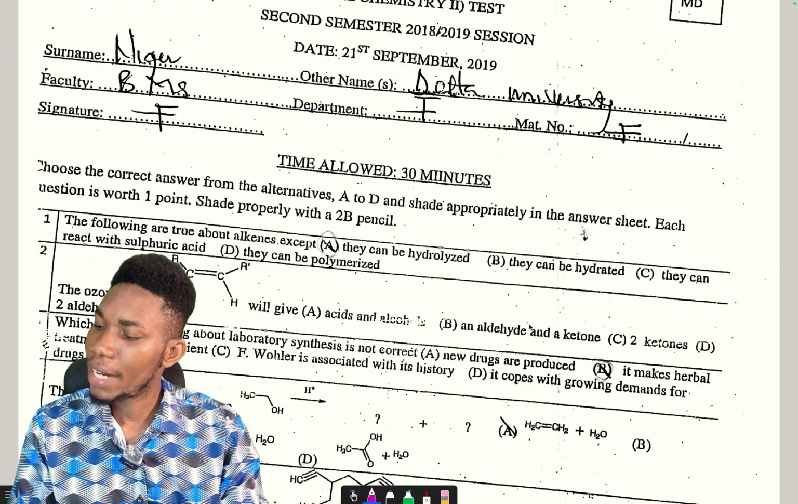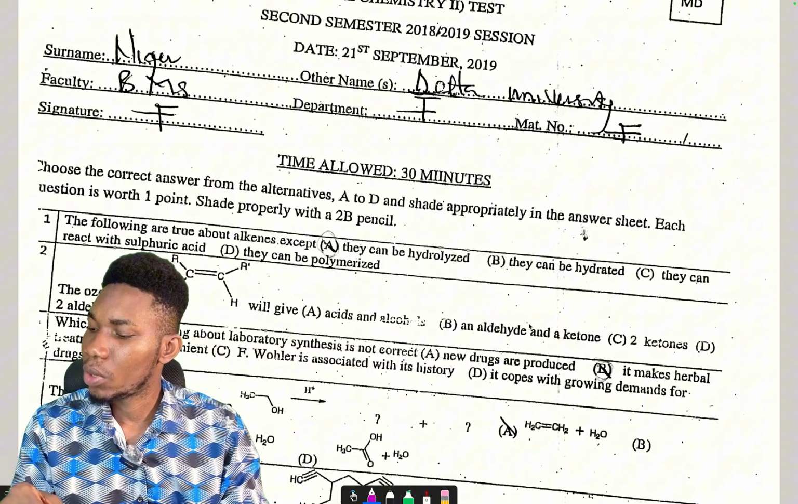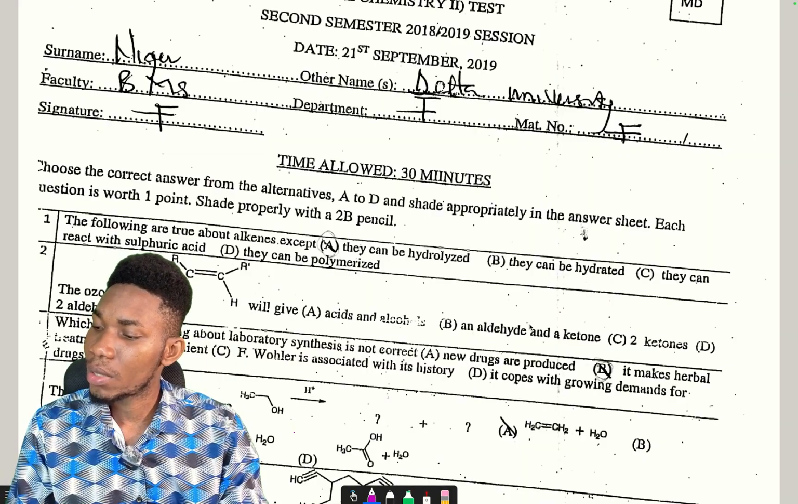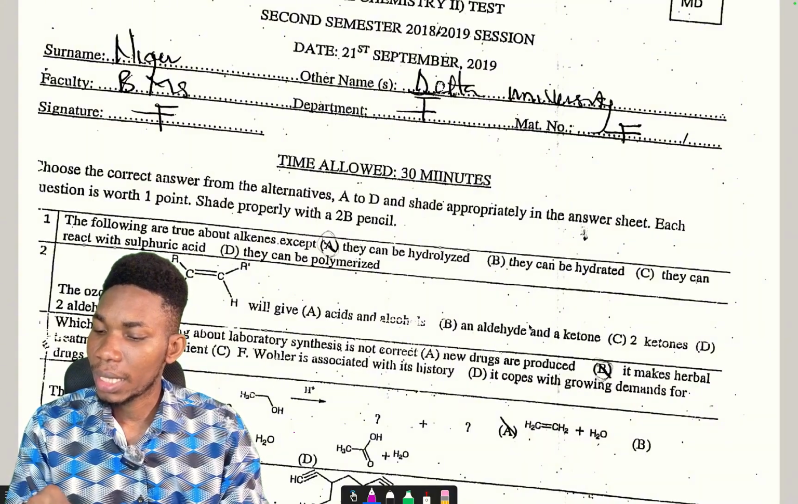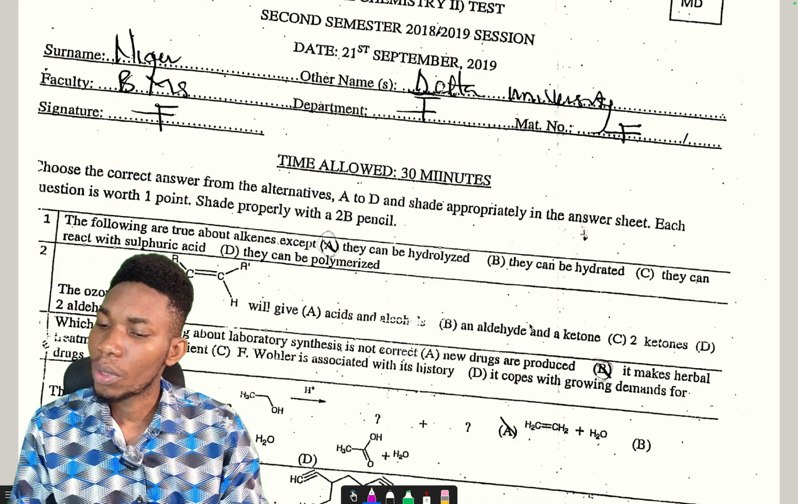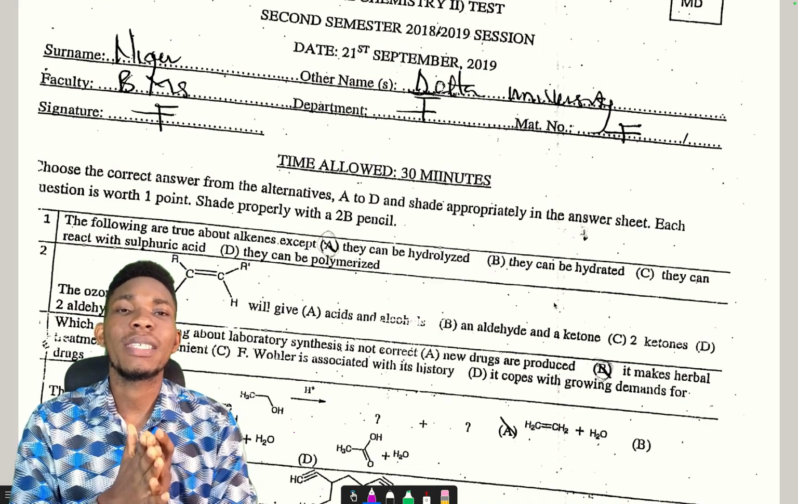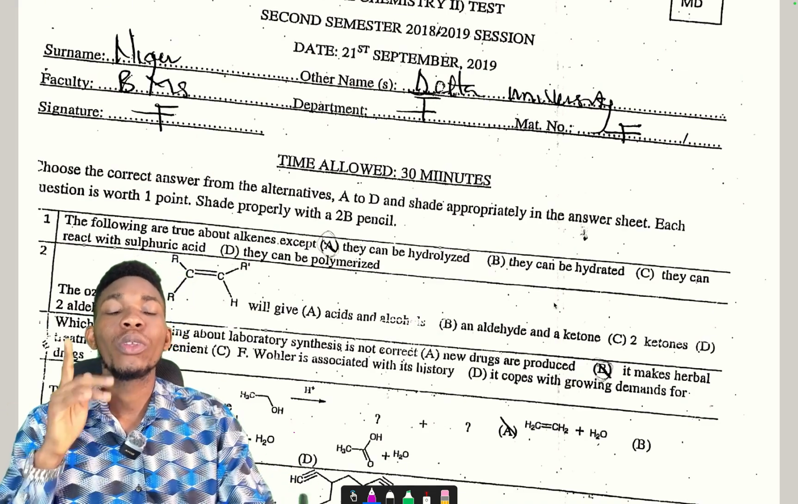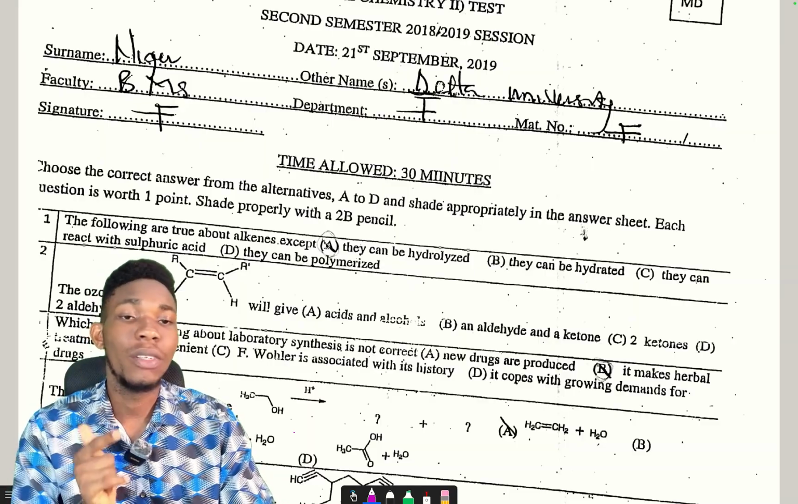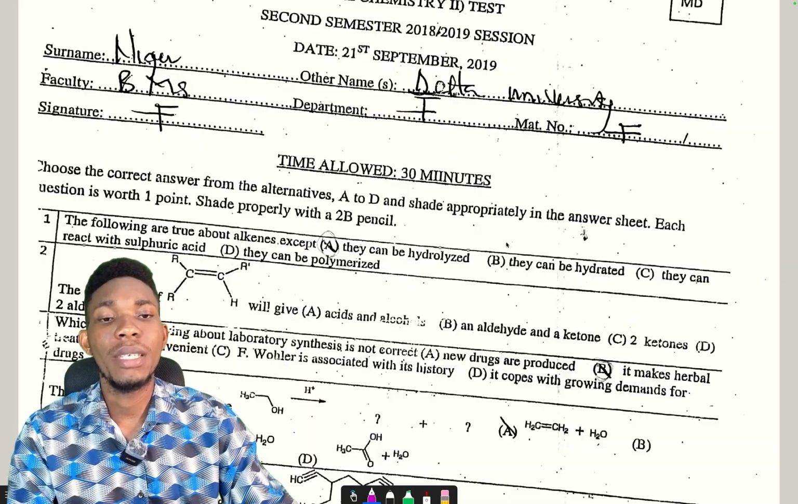Then addition of hydrogen to give us alkanes, which we have discussed before. And oxidation with hot KMnO4, catalytic oxidation, then oxidation with ozone, then oxidation with cold KMnO4. The reactions of alkenes are quite broad, but none of the reactions involve hydrolysis. They can be hydrated. Hydrated means you can add water to the alkene. So this one is correct.